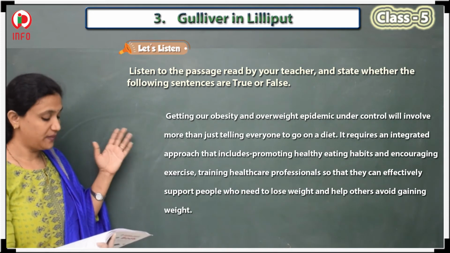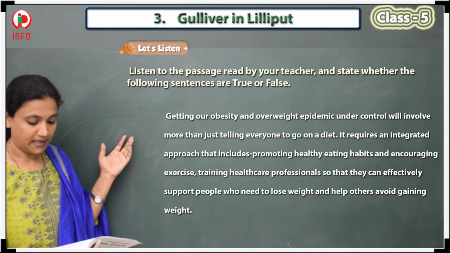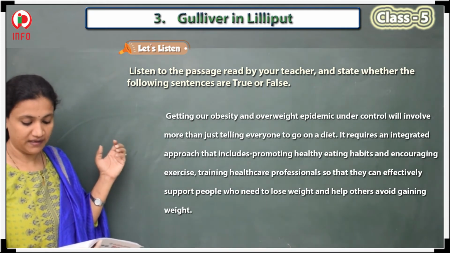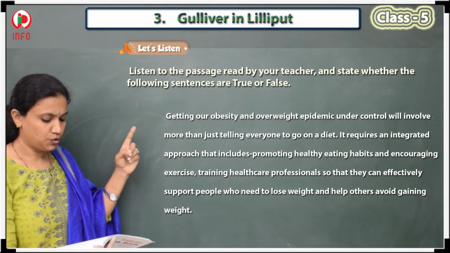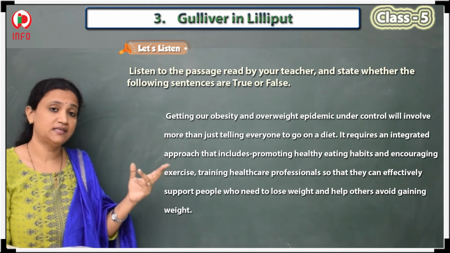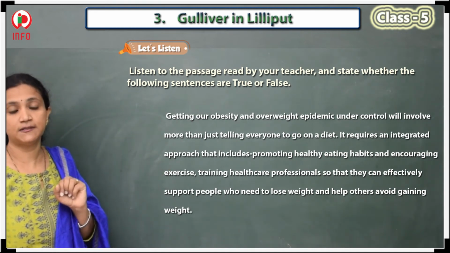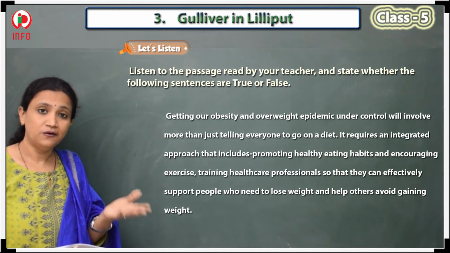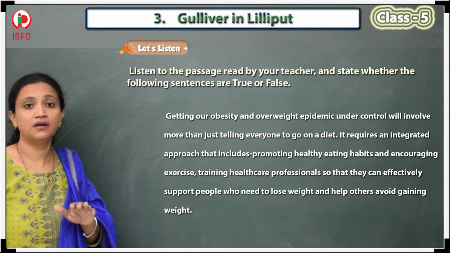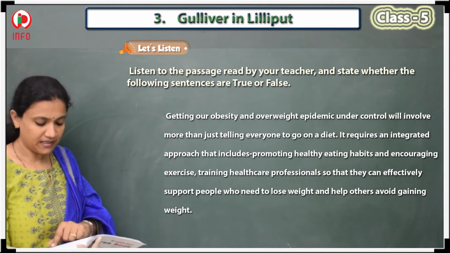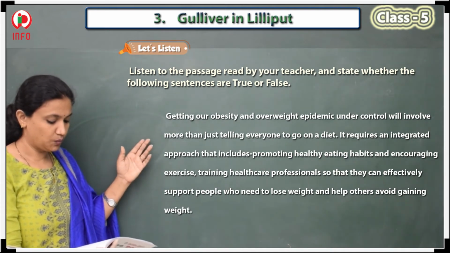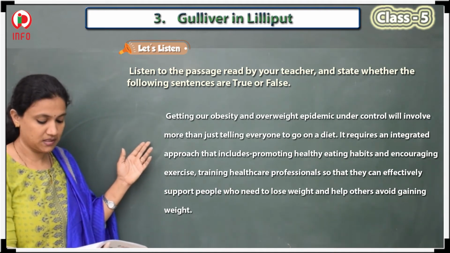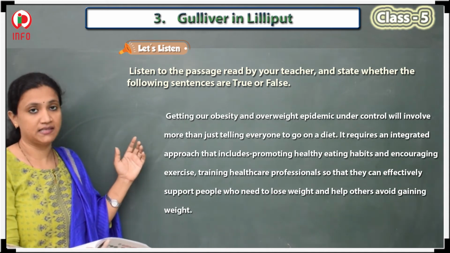Getting our obesity and overweight epidemic under control will involve more than just telling everyone to go on a diet. What we suggest when we see an obese person is to go and do some dieting to decrease the weight. It requires an integrated approach that includes promoting healthy eating habits and encouraging exercise.